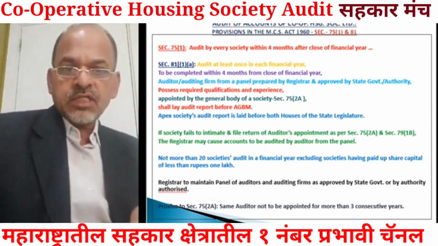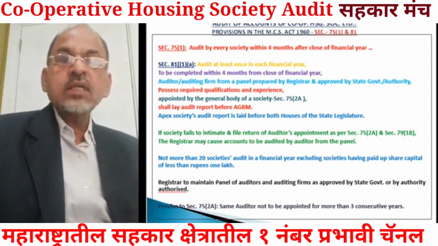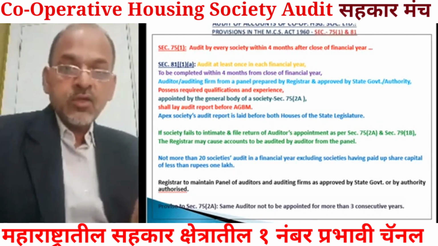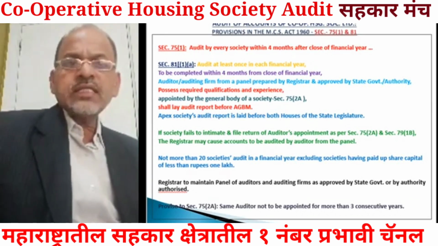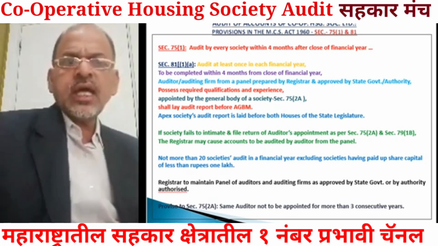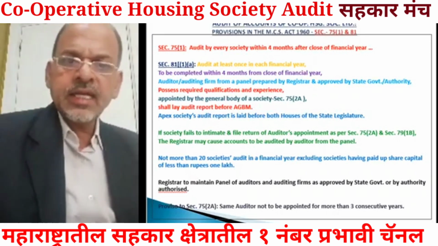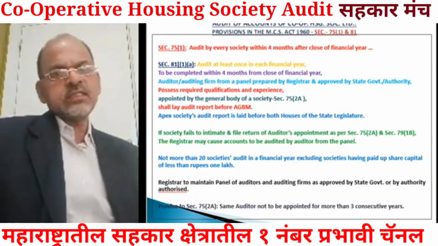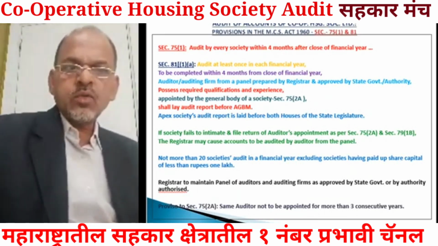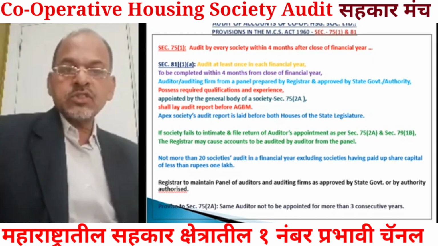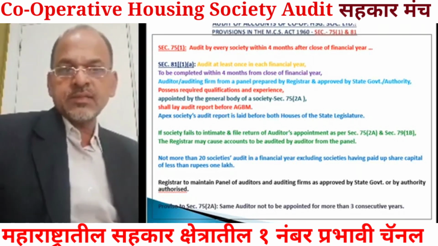Means the audit report that is required to be submitted to the registrar, but that is required to be laid before the annual general body meeting for consideration. Okay. And if your society is Apex society, that is state level society, Apex society's audit report is laid before both the houses of the state legislature. Means if your society is state level society, that is Apex society, then audit report of Apex society is required to be laid before both the houses of the state legislature, that is Vidhan Sabha and Vidhan Parishad.